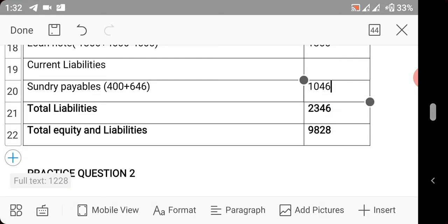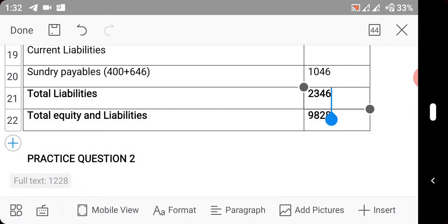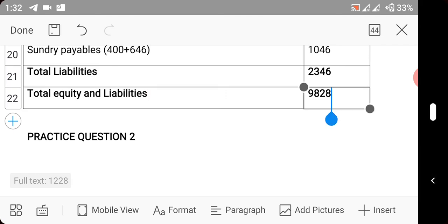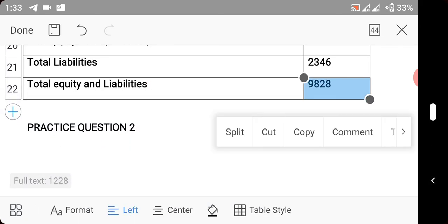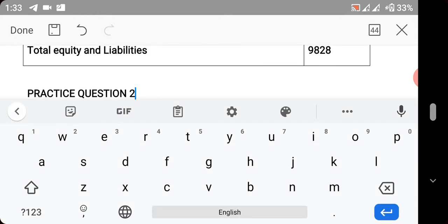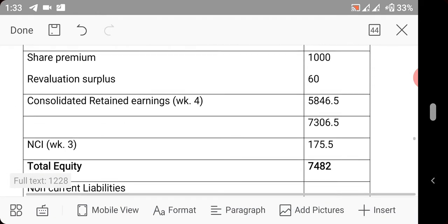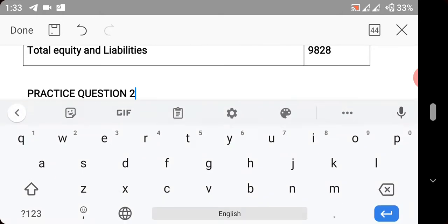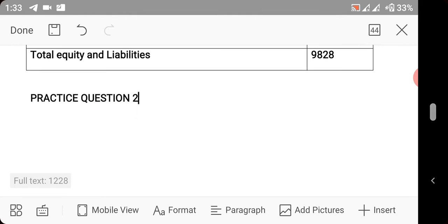So we now add up, we have total liabilities, and total liabilities is 2,346. So we now have total equities and liabilities, which is 9,828. And you can see that the equation actually balanced. So that is that for practice question 1. So we will take a second question.